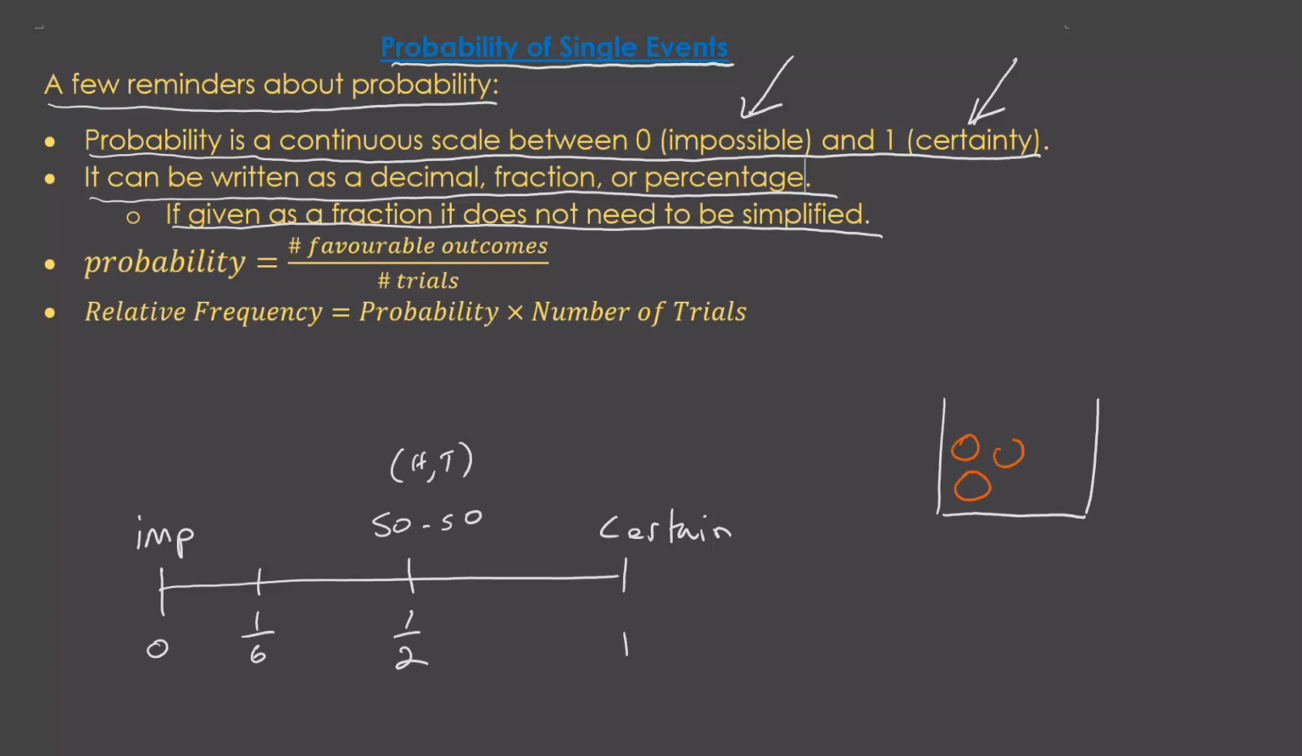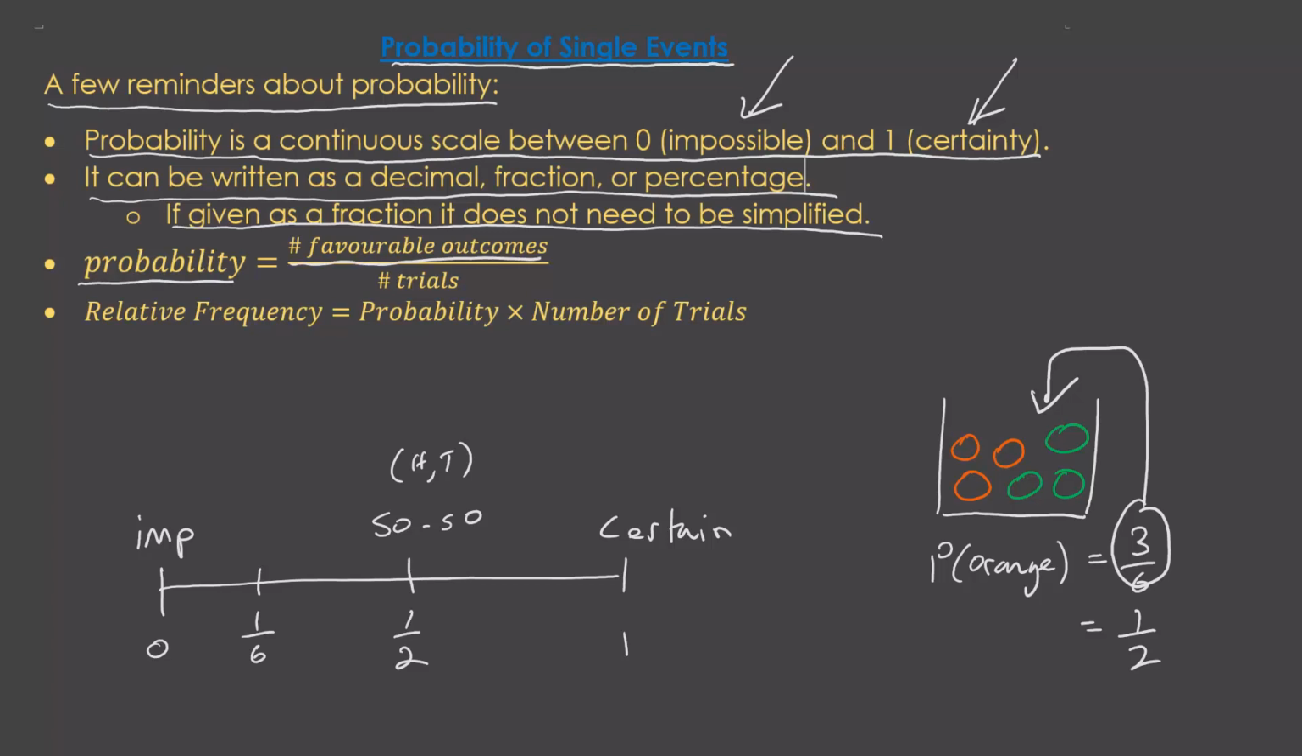For example, let's suppose we had some orange discs and some green discs in here. The probability that I pick an orange disc out of here is 3 out of 6, which obviously simplifies to a half. But 3 out of 6 actually describes the situation in the box, and therefore I tend to leave the probabilities that way. Probability is the number of favourable outcomes over the number of trials, or in this case, the number of orange discs we had out of the total number of discs.